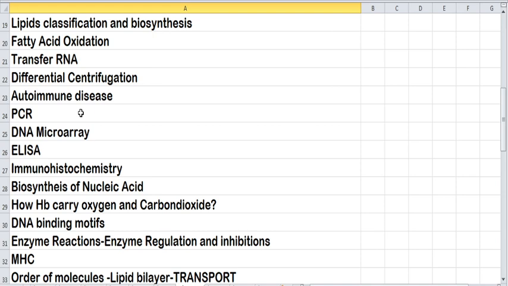aminoacylation of tRNA. Next, study differential centrifugation, which is again an important topic because each organelle will be separated by this particular centrifugation technique. So you should know about the centrifugal speed. At the same time, you should know the time point.